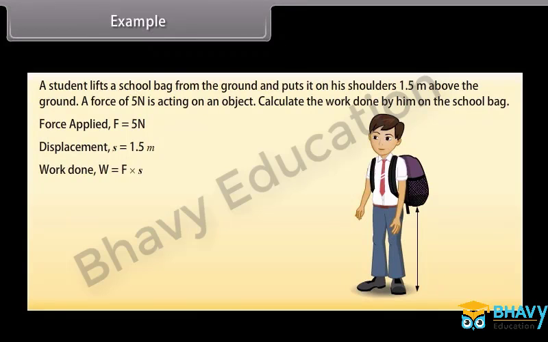We know that work done is equal to force into displacement. Therefore, we get work done is equal to 7.5 Newton meter or 7.5 joule.